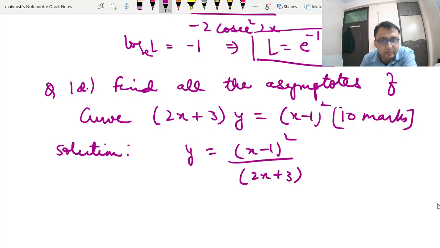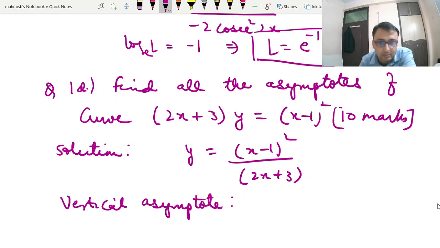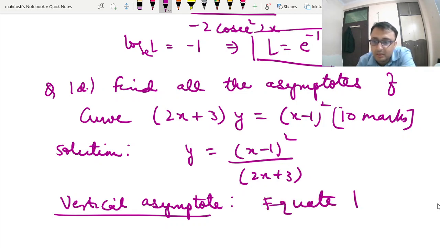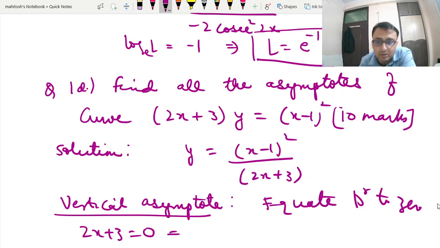Now we will find out the vertical asymptote. Vertical asymptotes are vertical lines which correspond to 0 in the denominator. So equate the denominator to 0. This is nothing but your 2x plus 3 is equal to 0. So x is equal to minus 3 by 2.